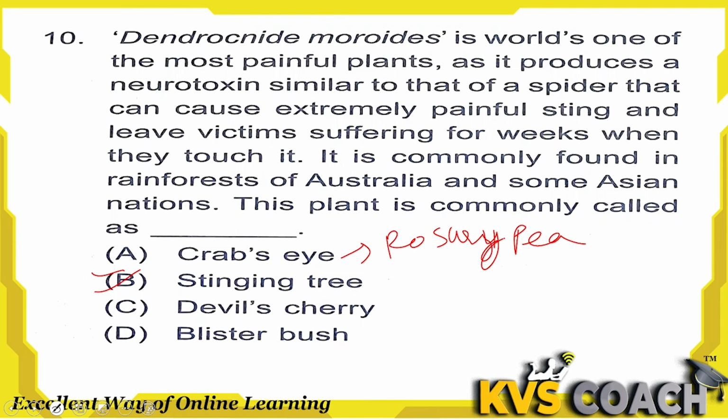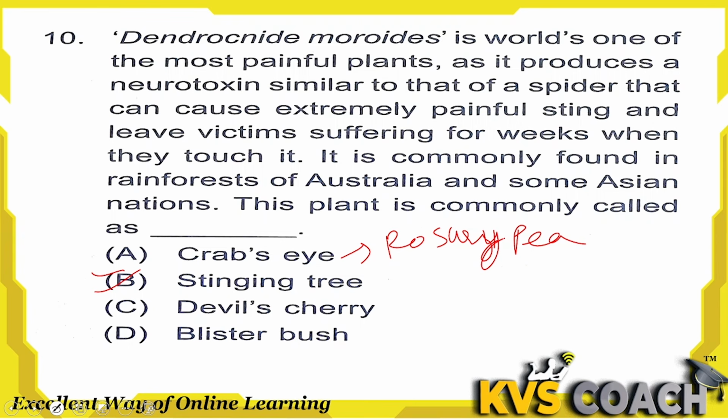This is known as crabeye plant. Actually, they have seed which has black spot. Okay, they have red color seeds with black spots like the shape of eye, so that they are known as crabeye plant.